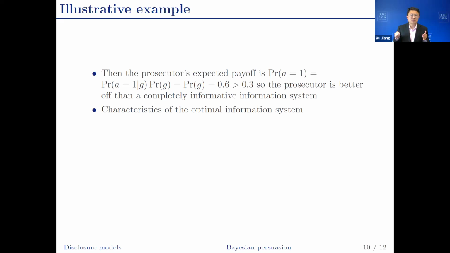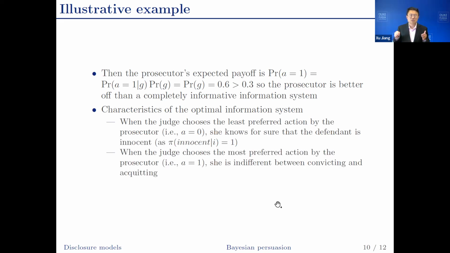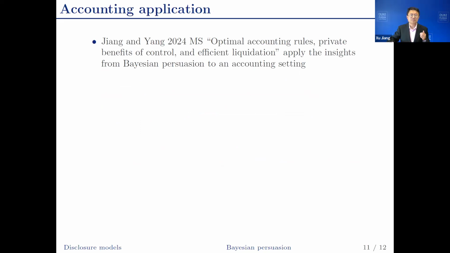From this illustrative example, the Bayesian persuasion paper further characterizes the characteristics of the optimal information system. When the judge chooses the prosecutor's least preferred action, action equals 0, the judge knows for sure that the defendant is innocent. So when the judge chooses the least preferred action, the signal is completely informative. When the judge chooses the prosecutor's most preferred action, the judge is actually indifferent between convicting and acquitting the defendant. Those characteristics are also present in the more general settings. Algebra is going to be more complicated.